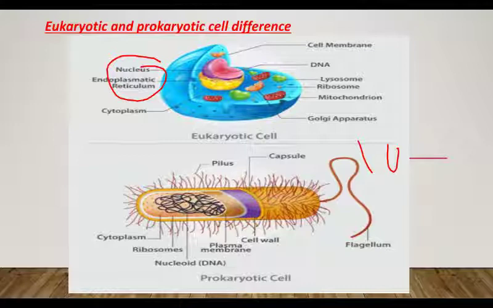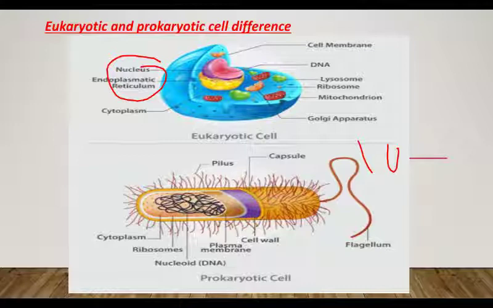The replication of DNA, RNA synthesis, and protein synthesis will occur in the cytoplasm in case of prokaryotes. But if we talk about eukaryotes, then DNA replication and RNA transcription will occur in the nucleus, while the translation will occur in the cytoplasm.